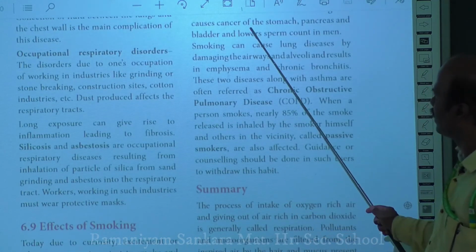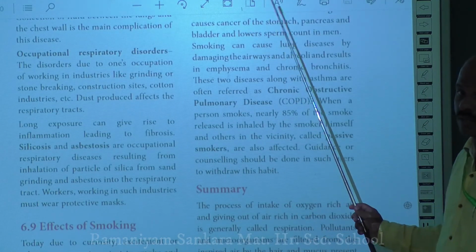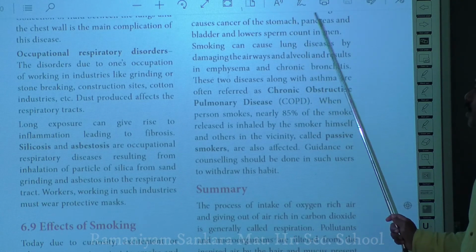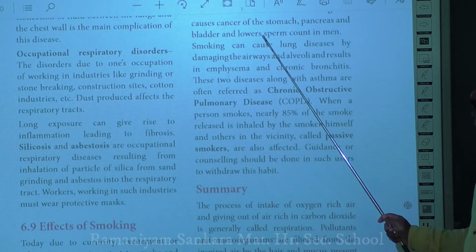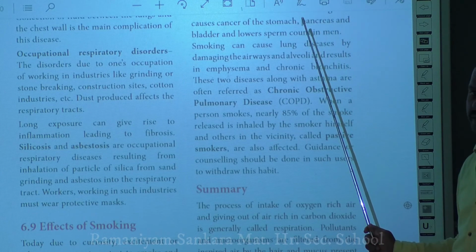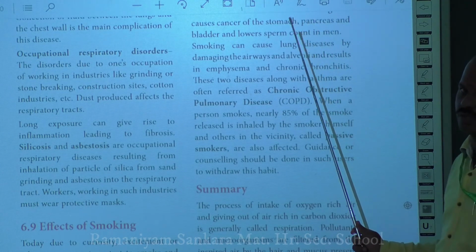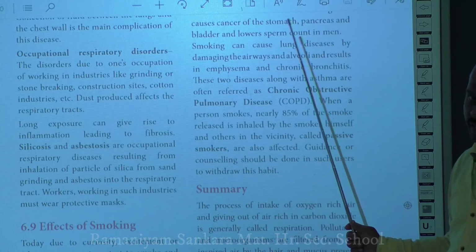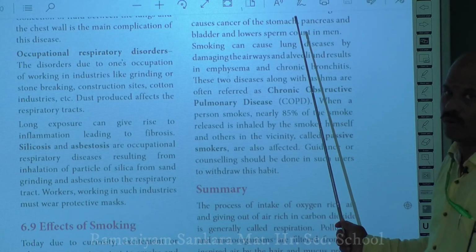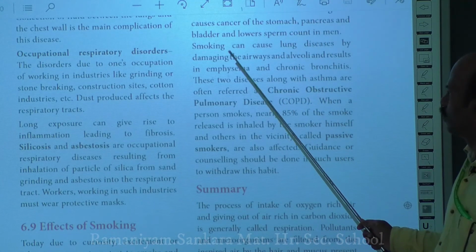Smoking causes cancer not only in the above listed areas, it also causes cancer in the stomach, pancreas and bladder. A lower sperm count is also seen in men. The sperm count gets reduced, so the ability to reproduce will become very low when you are a chain smoker or a long-term smoker.